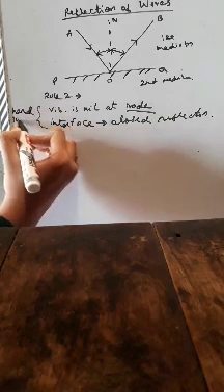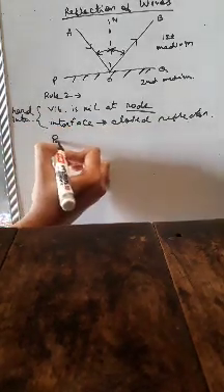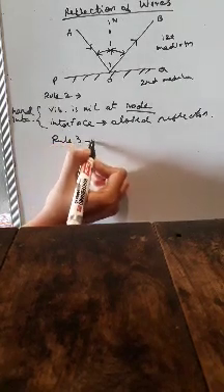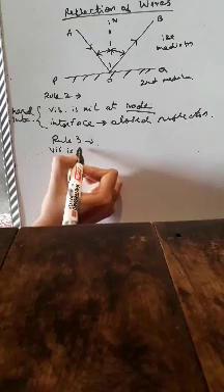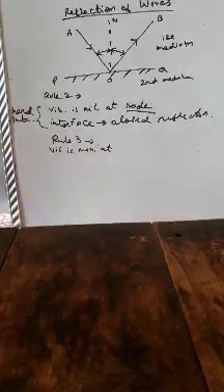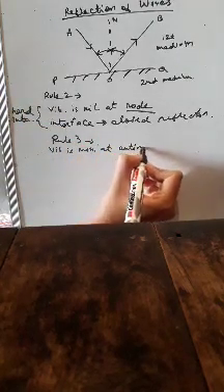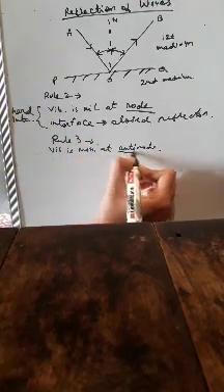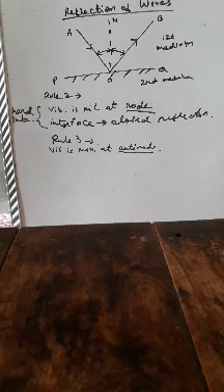Rule number 3, I'm writing here: vibration is maximum at the antinode. Alright, and the interface is called the open reflector.